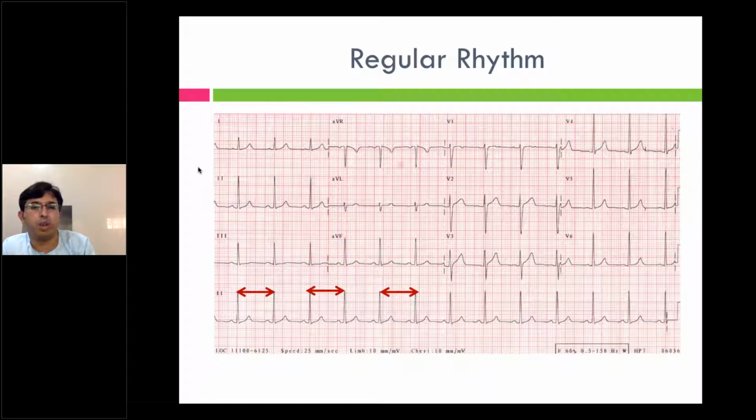So the sinus rhythm will always be regular. Regular in the sense the RR interval will be constant. Another feature of a sinus rhythm is that each P wave will be followed by a QRS. You should always see that each P is followed by QRS and the PR should be constant, so you won't have a different PR from the start to the last of the lead. So sinus rhythm is characterized by a normal RR interval, with each P followed by QRS and PR being constant, with a rate around 60 to 100.